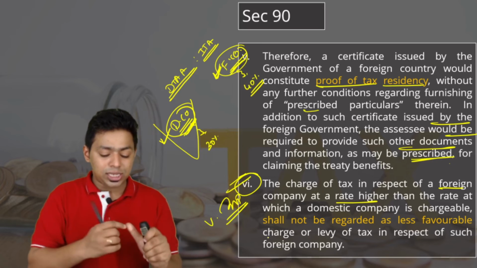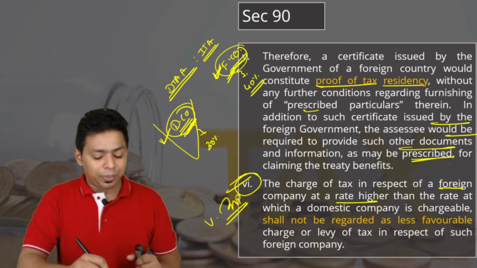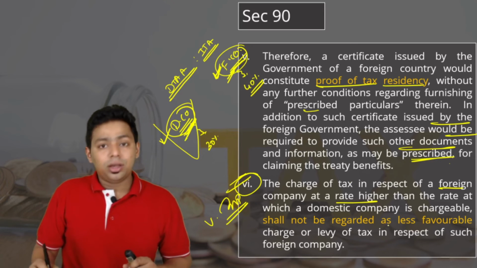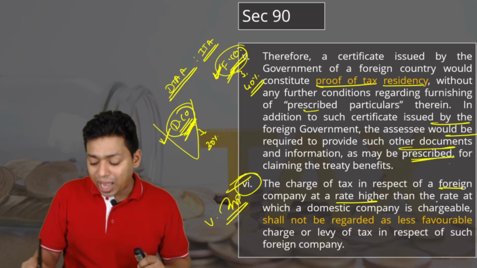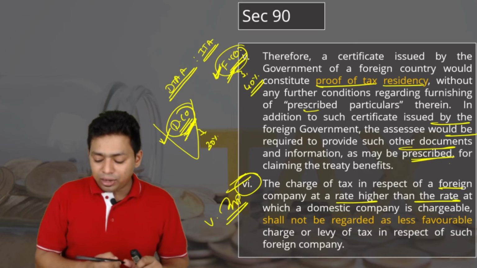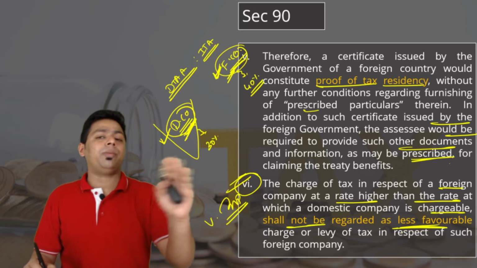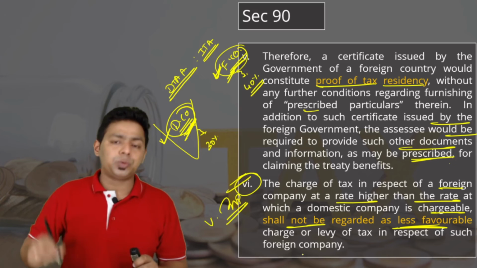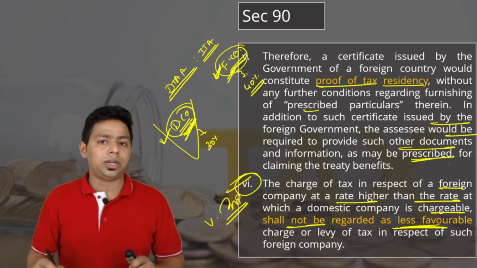The thumb rule says laws for a foreign company cannot be less favorable as compared to laws for a domestic company, but please understand, the charge of tax in respect of the foreign company at a rate higher than the rate at which a domestic company is chargeable shall not be regarded as less favorable. You cannot assume it as less favorable, and based on this particular clause, our institute has targeted a question. We have to answer that question.